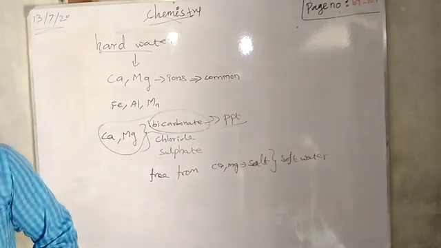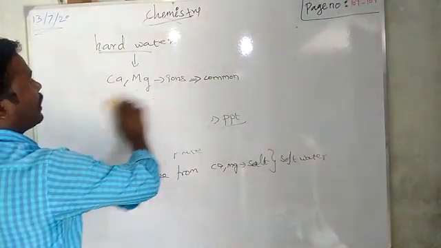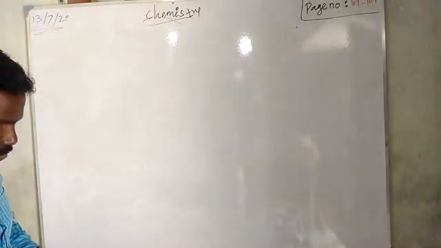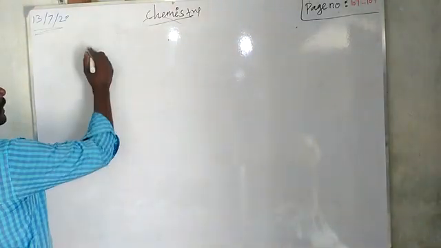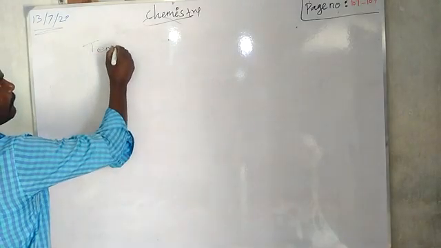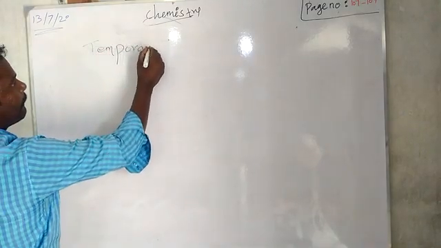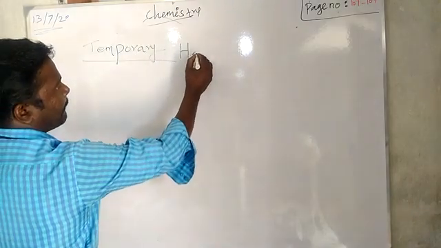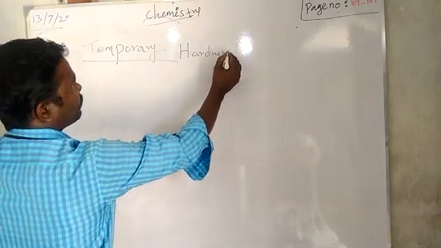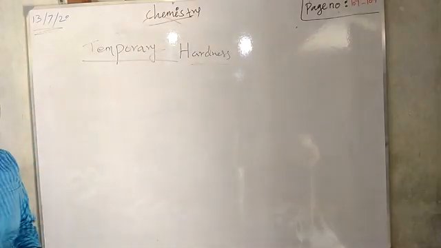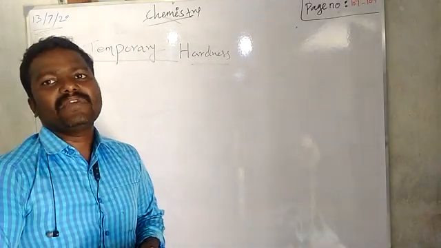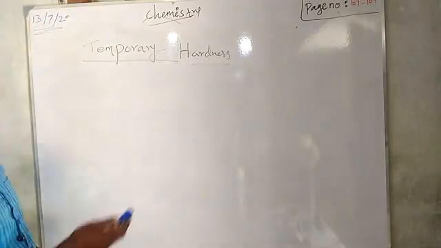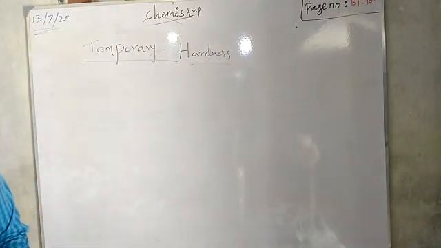Okay. So what is temporary hardness? The hardness of water can be divided into two. One is temporary hardness. Temporary hardness means hardness that we can easily remove, right? If you are able to remove the hardness easily, that is called temporary hardness.